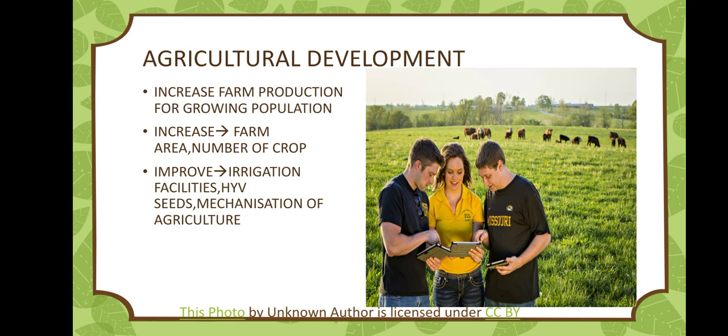After this chart, your mind will be pondering over the idea of its development in India. As India has a big pool of population, so to provide food security to all, India needs agriculture development. This can happen if we increase farm area as well as the number of crops in a year with the idea of maintaining the fertility of soil. It can be successful if improved irrigation facilities reduce the dependency over monsoon. Easy availability of high yielding varieties of seeds and mechanization of agriculture reduce the labor requirement, etc. Support from government is necessary also for its development.